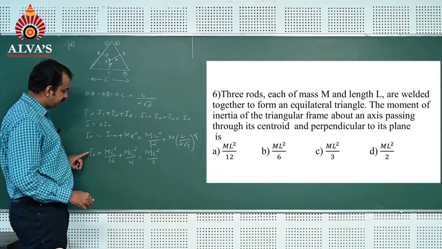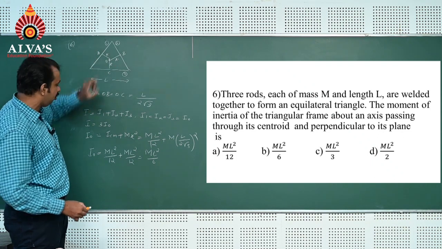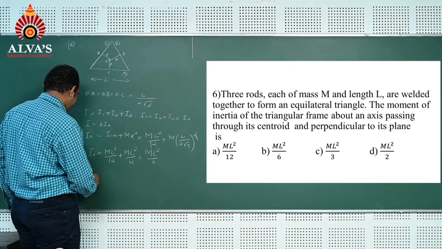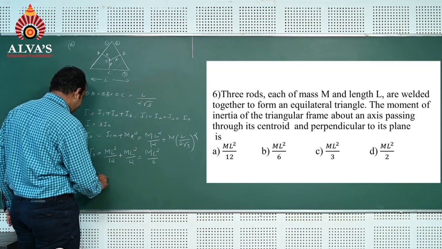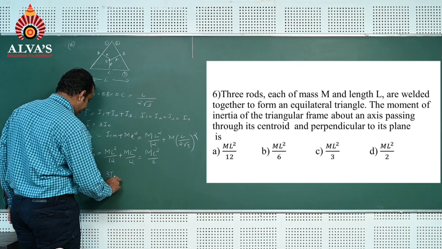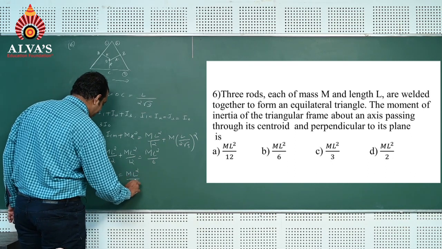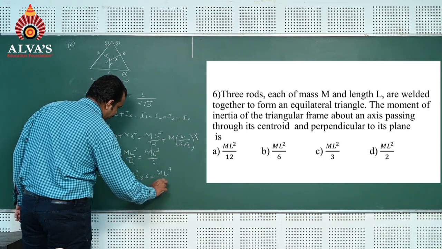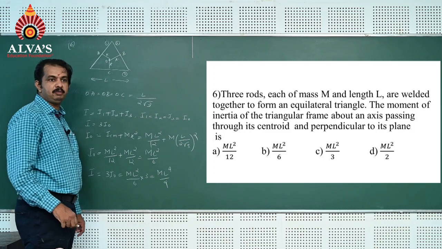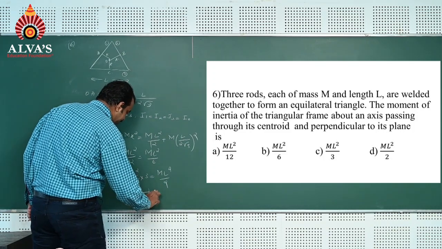Now this is moment of inertia of a single rod. Moment of inertia of 3 rods, that is moment of inertia of the system, I is equal to 3 I0, which is equal to m L square divided by 6 into 3, which is equal to m L square divided by 2. So option D is the correct answer.